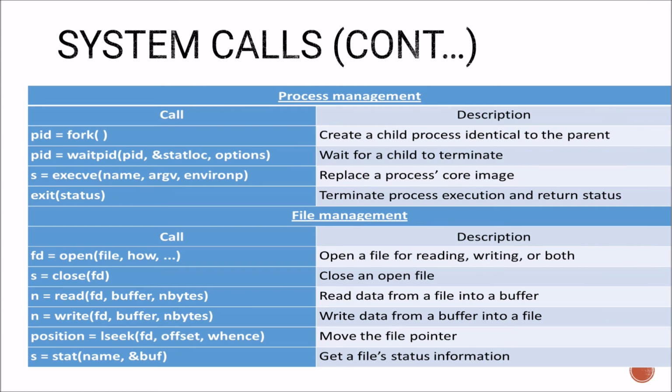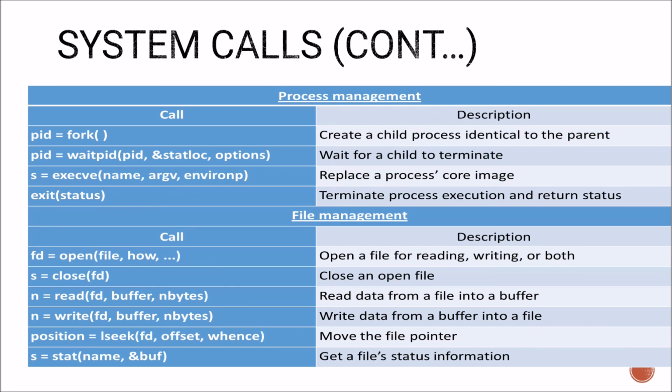The next one is for file management system calls. For example, fd is equal to open(file, how). This opens a file for reading, writing or both. Then s is equal to close(fd), which closes an open file. Then read and write: read data from a file into a buffer, write data from a buffer into a file. The read we already discussed, with file descriptor, buffer and nbytes, the number of bytes.